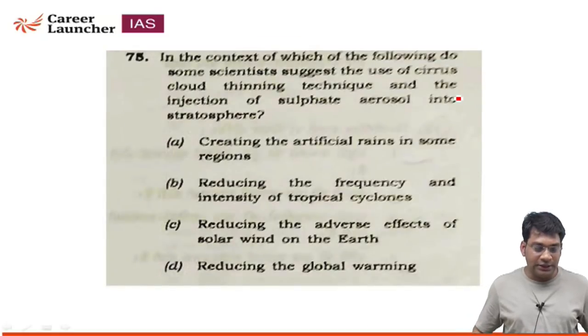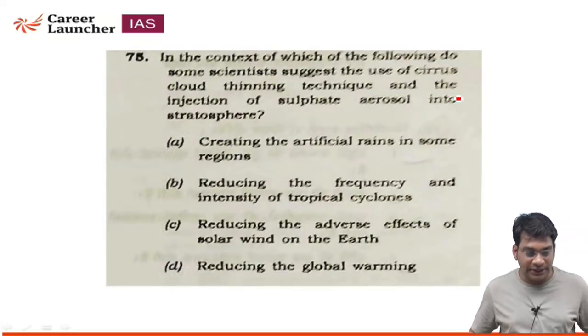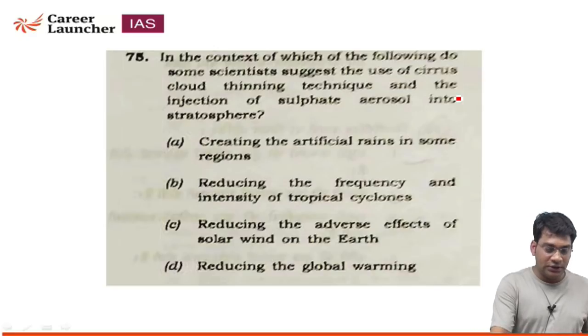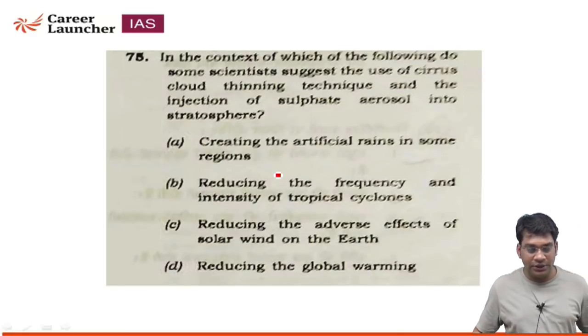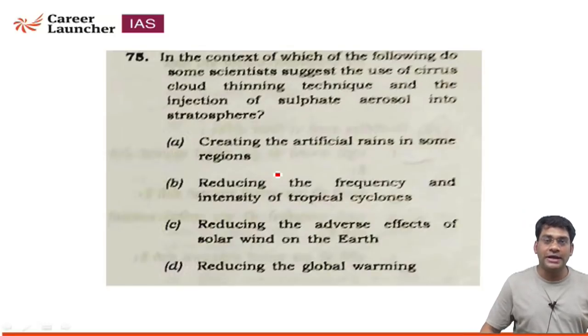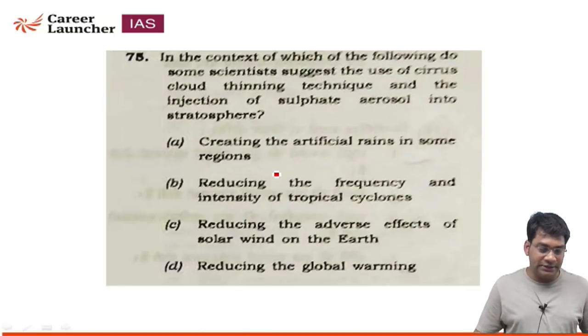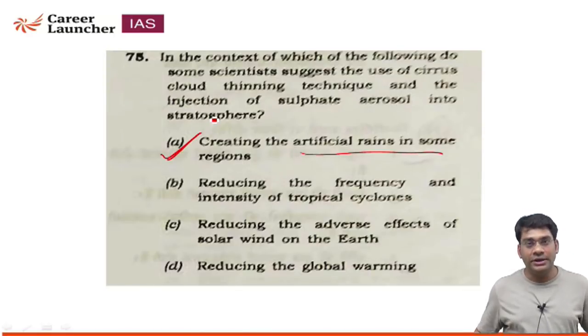75. In the context of which of the following do some scientists suggest the use of cirrus cloud thinning technique and the injection of sulfate aerosols into the stratosphere? Basically, what is the mechanism behind the introduction of sulfate aerosols into the stratosphere? It acts as hygroscopic nuclei, and this will help in the formation of clouds that will yield precipitation. So the basic idea is creating artificial rain in some region. So statement A is correct.